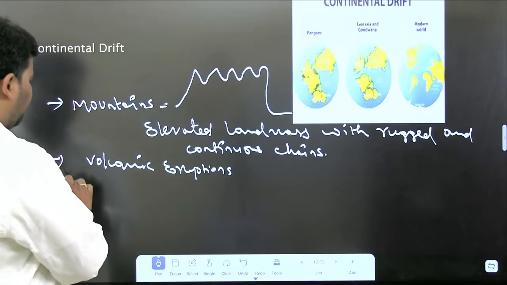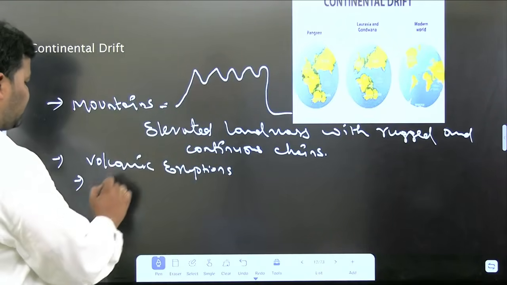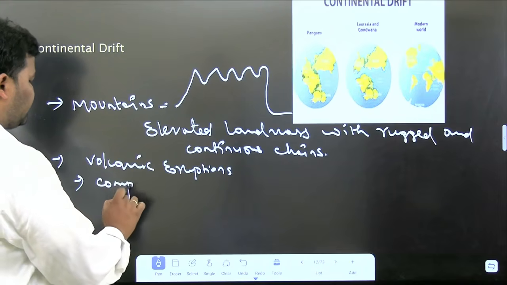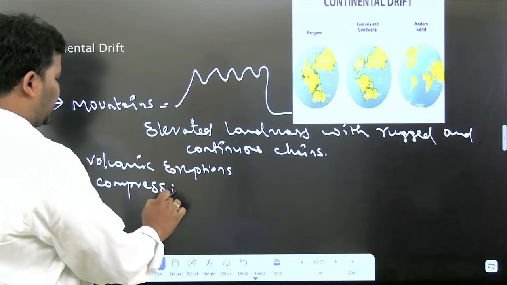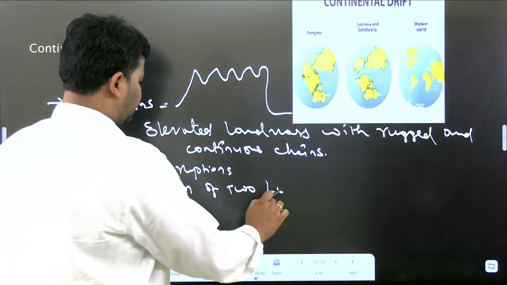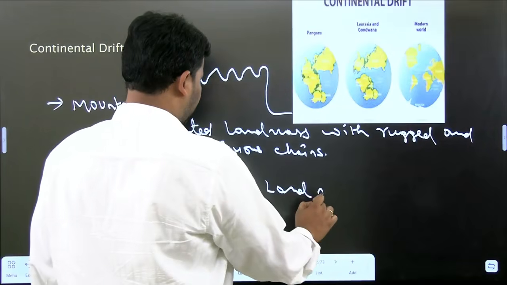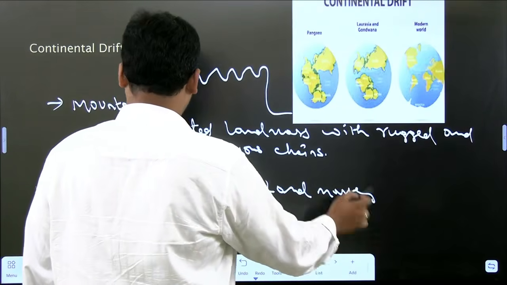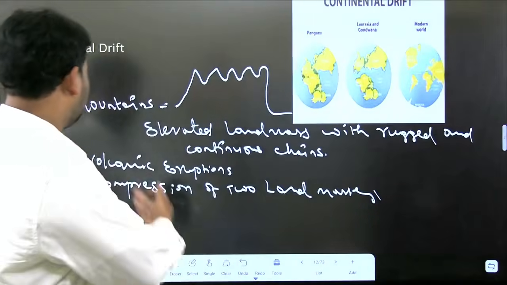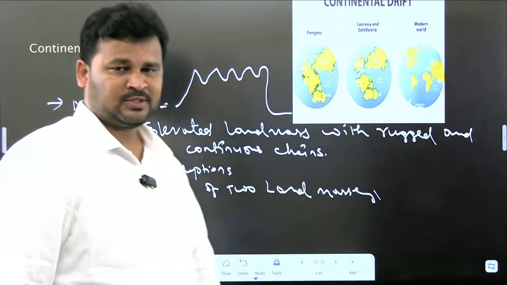And one more method for formation of the mountains was known as compression. Compression of two different landmasses, like a compression of two landmasses, can create mountains. So this is how the mountains were formed.